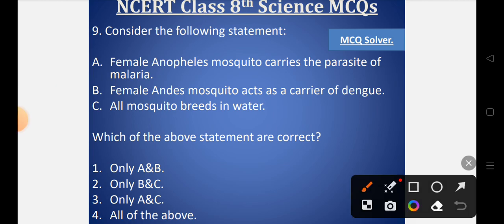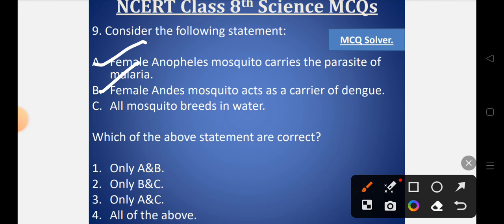So when we look into statement A, female Anopheles mosquitoes are responsible for causing malaria and they carry a parasite. So statement A is totally correct. You have to just comment what type of parasite they carry. Just comment in the comment box. Statement B is also correct, as female Aedes mosquitoes are responsible for causing dengue.